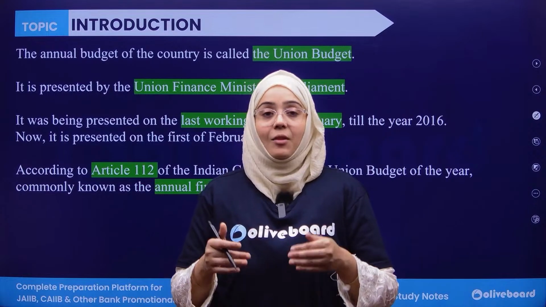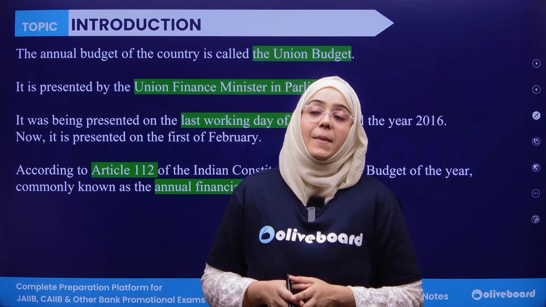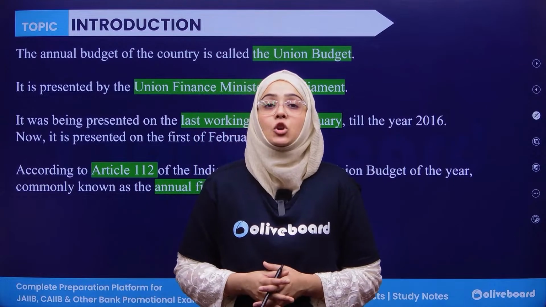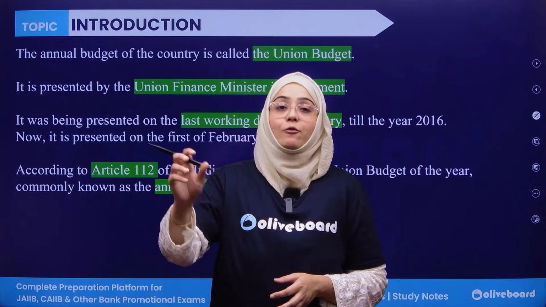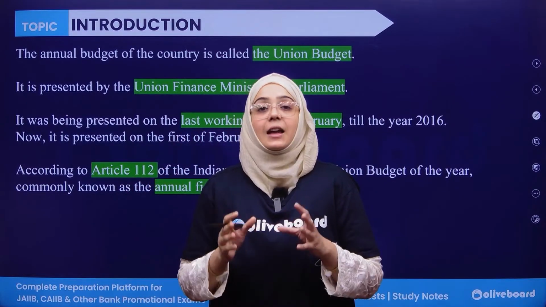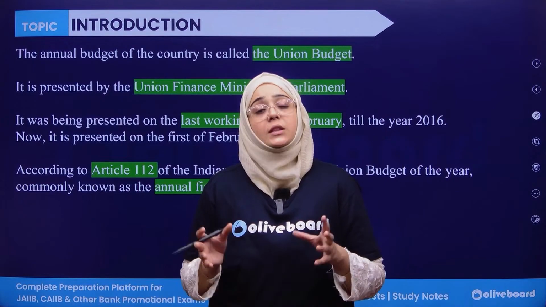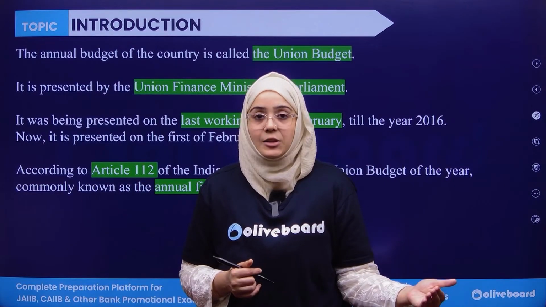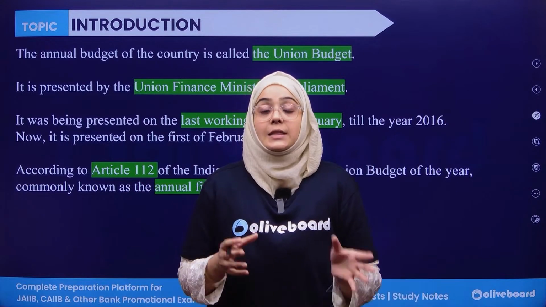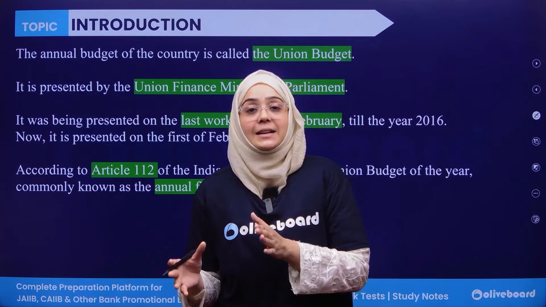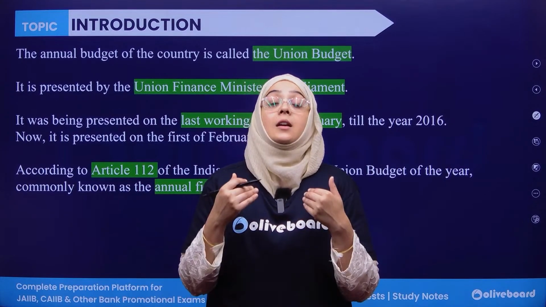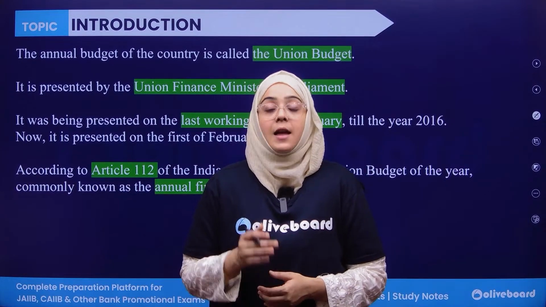So every year, for the coming financial year, from 1st April to 31st March, the government states what sources it has to generate income, and in which sector and in which percentage it spends the generated income.